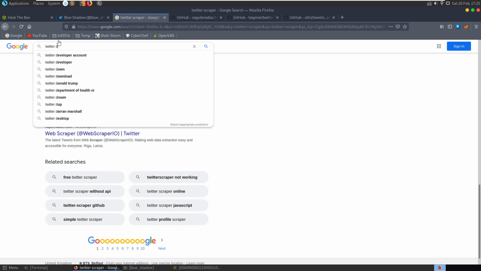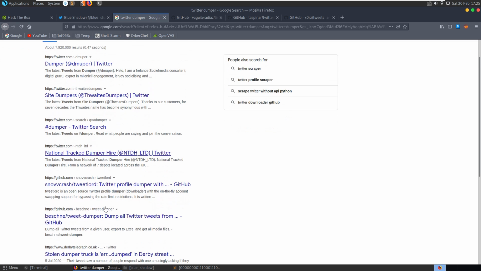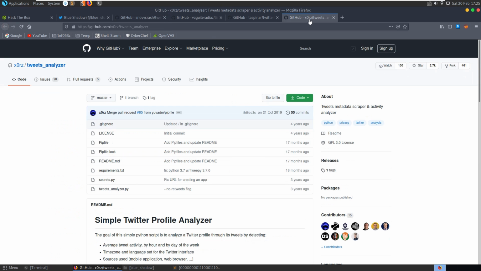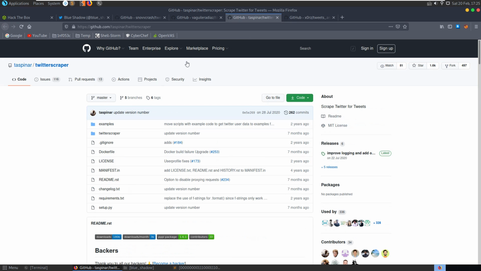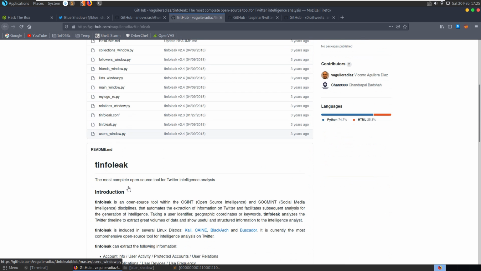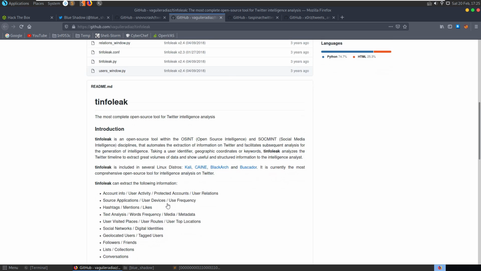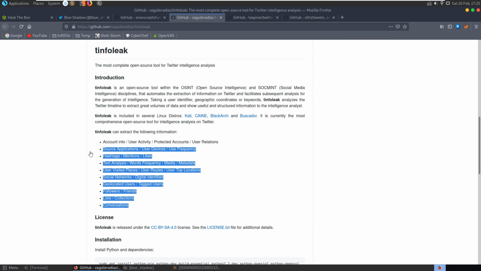Let's try as well Twitter dumper. And here's another one, tweetlord. So we've got tweets analyzer. We have a Twitter scraper, T-info leak, complete open source tool for Twitter intelligence analysis. Okay. Alright, this one looks good.